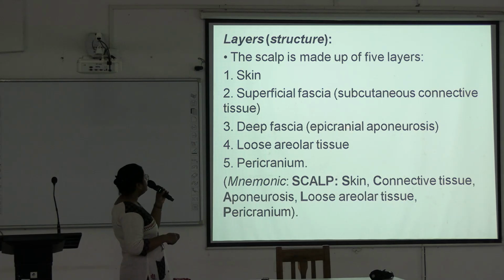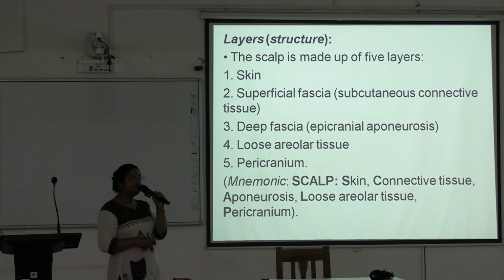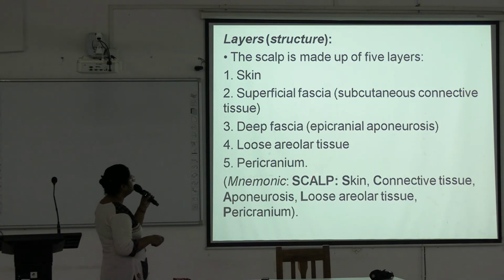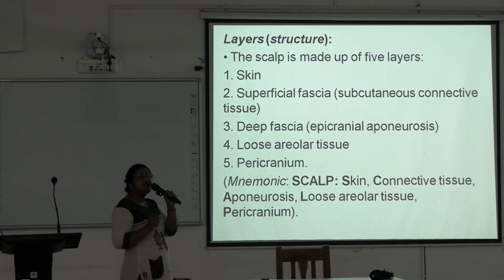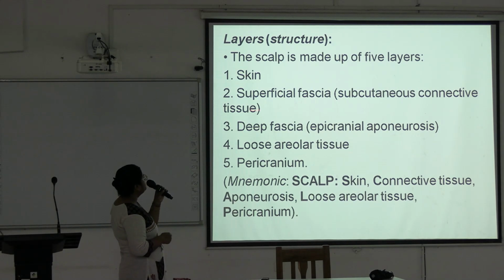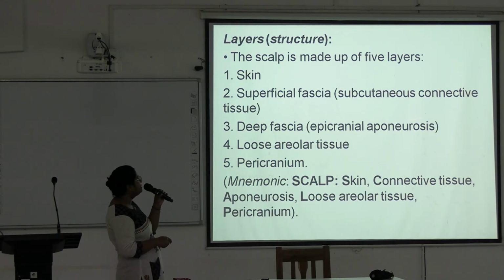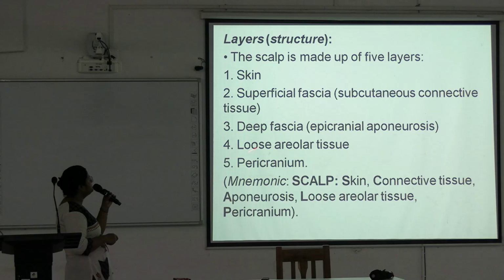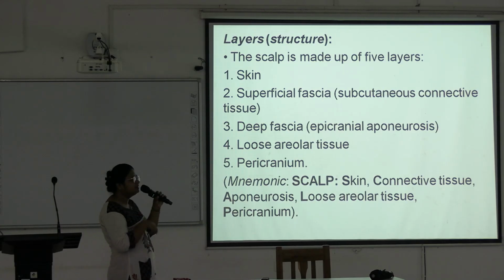After that, deep fascia, also known as epicranial aponeurosis, then loose areolar tissue and pericranium. So these are the 5 layers of the scalp from superficial to deep.